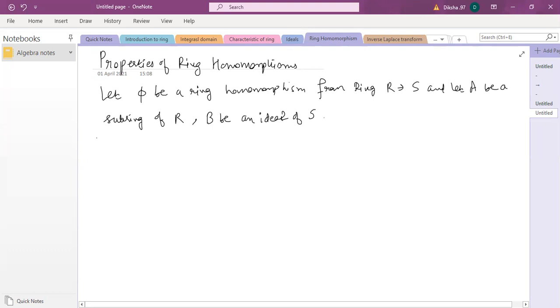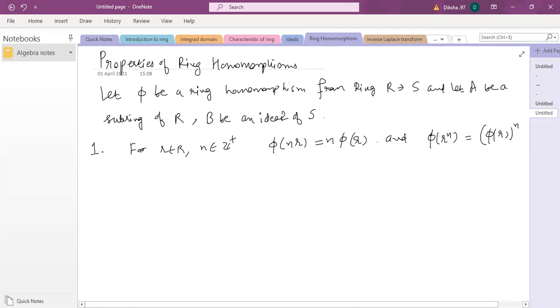So this is done. So let me list out the properties. So the first property is for any r belongs to R and n belongs to positive integers, phi of n r is n times phi r, and phi of r raised to power n is phi r raised to power n. So it's very easy to prove.